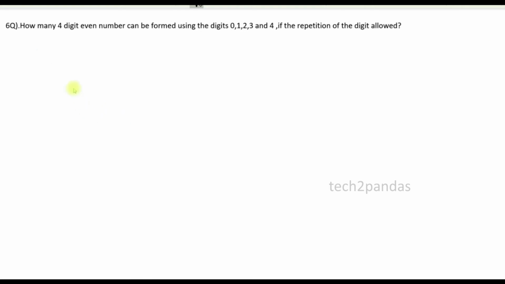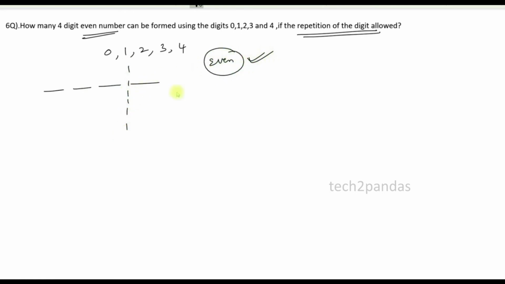Sixth question. How many 4-digit even numbers, this time even numbers, can be formed by using the digits 0, 1, 2, 3, 4 if the repetition of the digit is allowed? The repetition of the digit is allowed. So we need to form a 4-digit even number. How can we call a number an even number? The unit position has either 0, 2, or 4 among these digits 0, 1, 2, 3, 4.